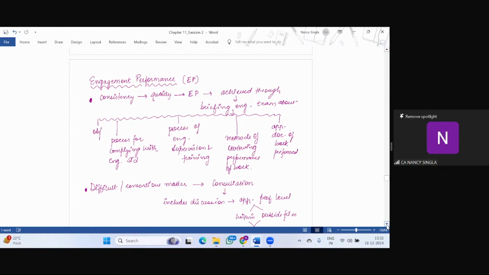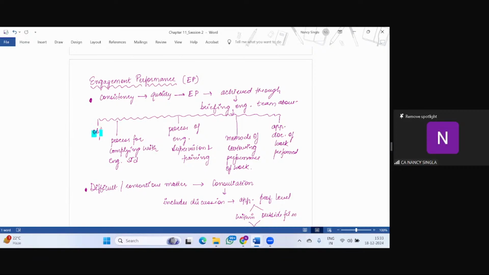So it says that consistency in quality of engagement performance is achieved through briefing the engagement team about various things. See, the team is going to perform the engagement. So they should be briefed, that is, they should be told about various aspects relating to consistency in the quality of engagement performance. So what all will be briefed?